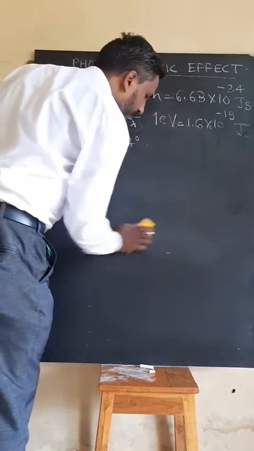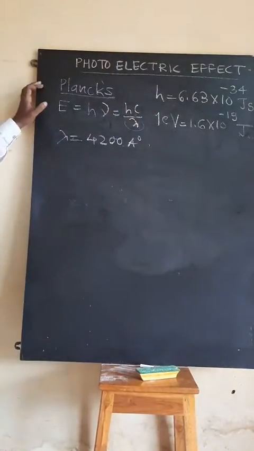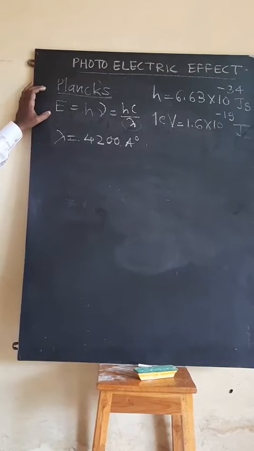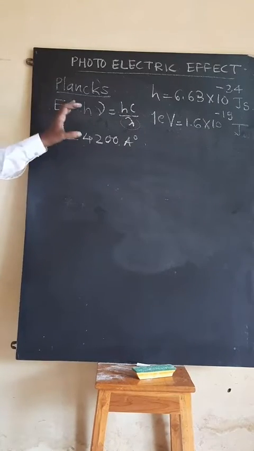This is one more distinctive property of the photon: the rest mass of photon is 0. Photon moves with a speed of 3 into 10 raised to 8 meter per second in vacuum. Then the energy of photon is given by h nu.